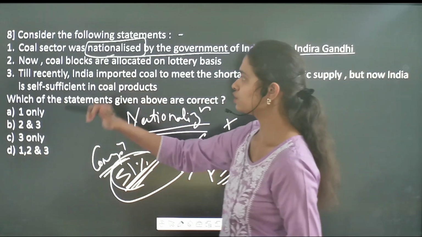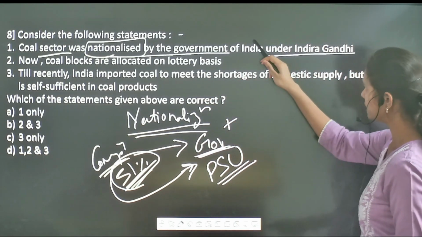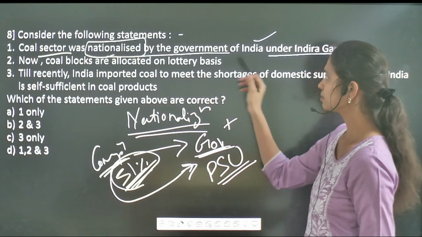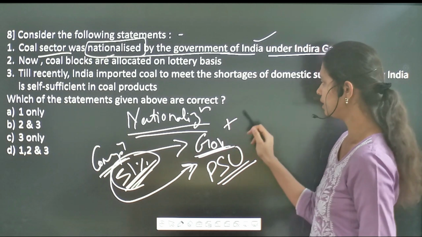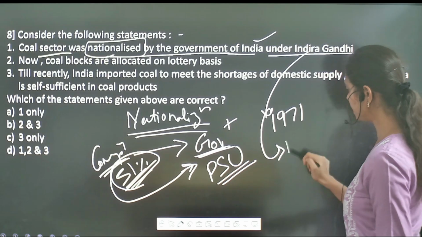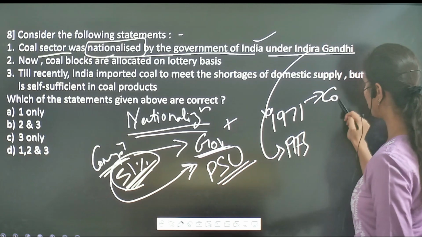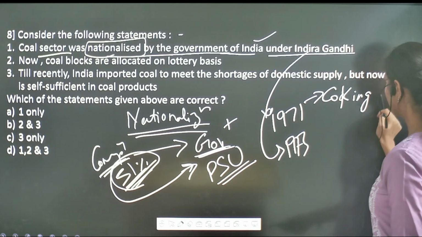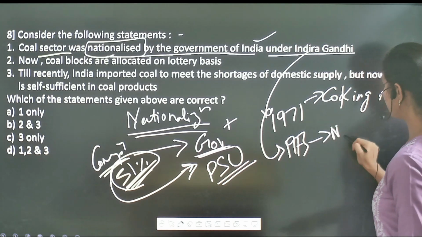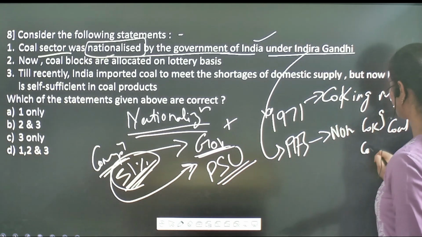Here the statement is: the coal sector was nationalized by the Government of India under Indira Gandhi. It is a correct statement, and the coal sector was nationalized twice, in 1971 as well as in 1973. In 1971, the nationalization of coking coal mines was done, whereas in 1973, the nationalization of non-coking coal companies took place.